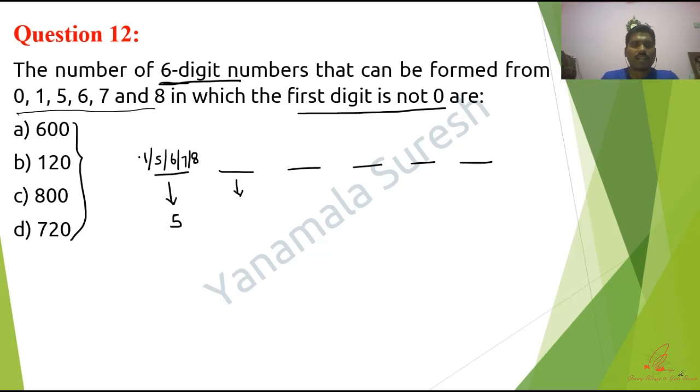Now one number is filled. How many numbers are remaining? 4 numbers are remaining including 0. So totally how many numbers are there? 5 numbers. Next blank, 4 numbers. Next blank, 3 numbers. Next one, 2 numbers. Next one, only one number. So this can be written as 5 into 5 into 4 into 3 into 2 into 1, which is equal to 600.